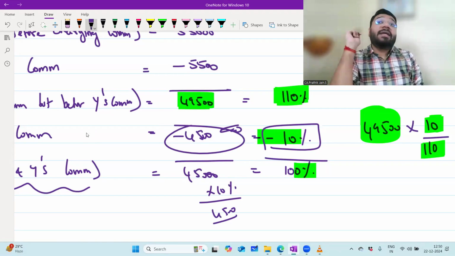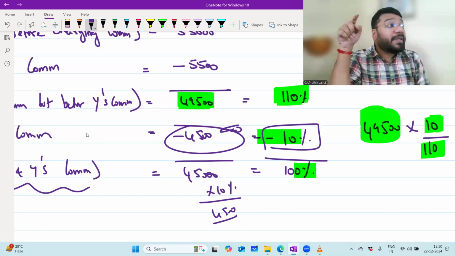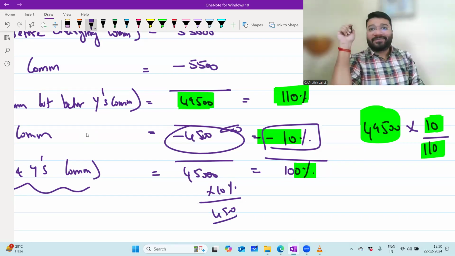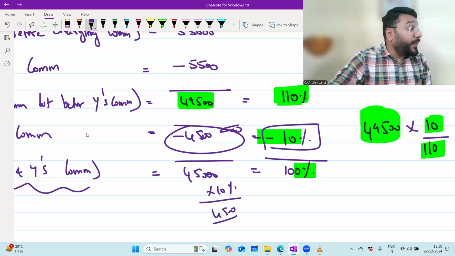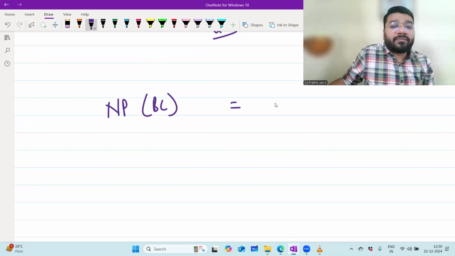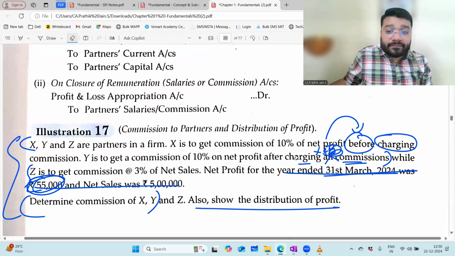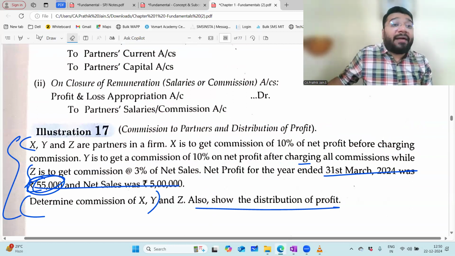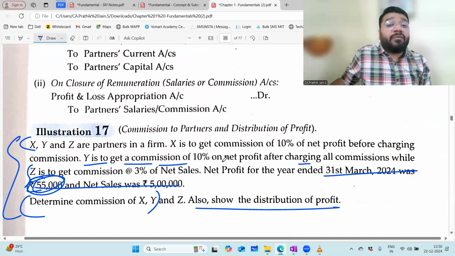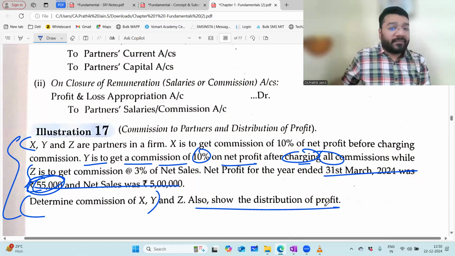The question said what? Initially, calculate Y's commission 10% after charging all the commission. Means I should have minus here which commission also? Z's commission also I should have minus, if I go literally with the language of the question. Net profit before commission, how much? 55,000. If I literally go with the language of the question, it means Y is to get a commission of 10% on net profit after charging all the commission. All commission is whose commission? X commission, Y commission, Z commission.